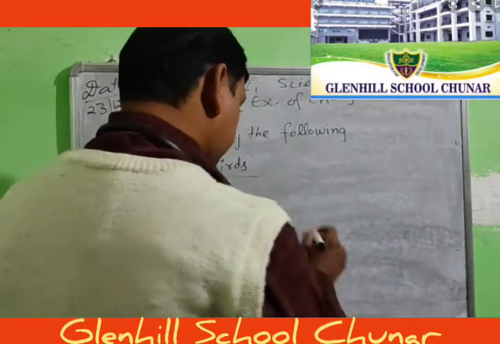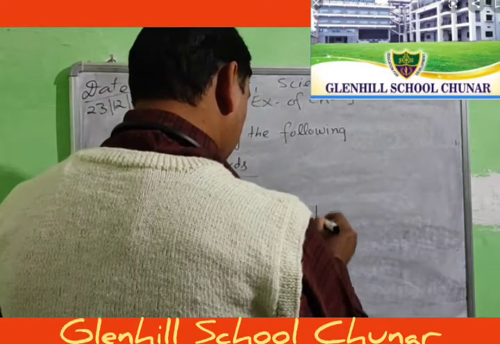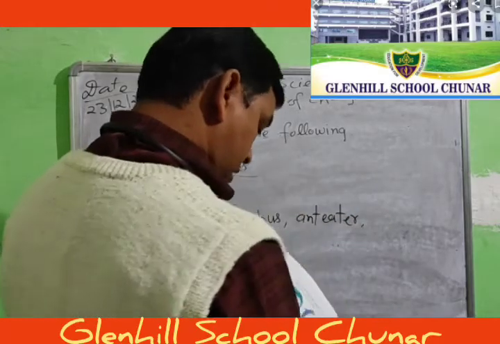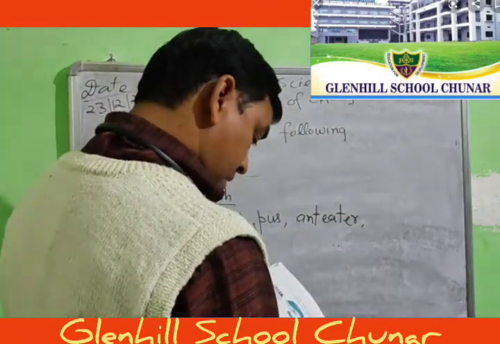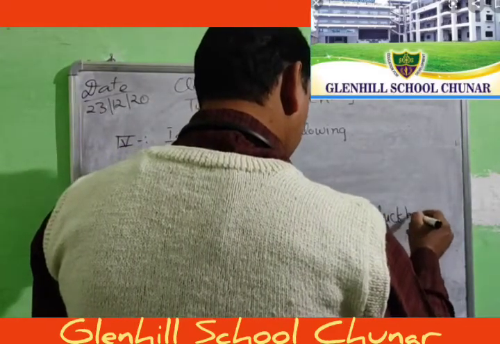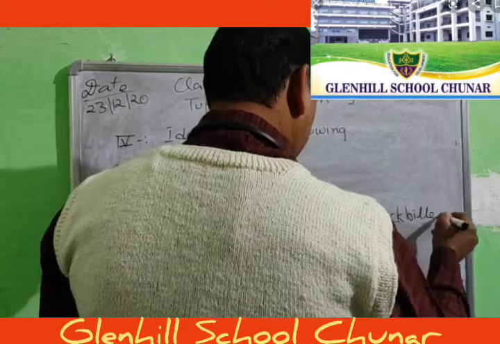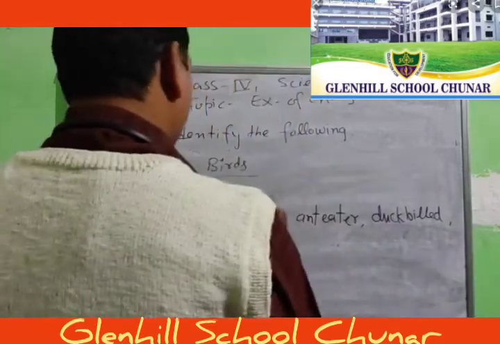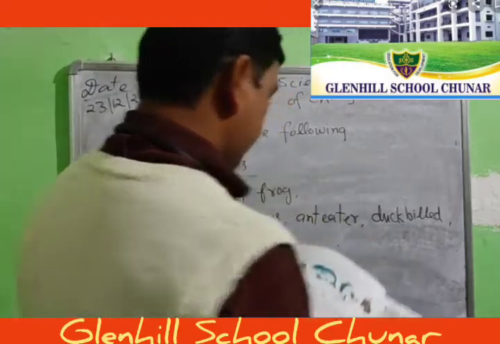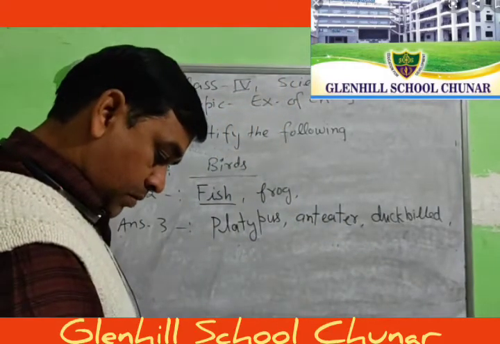Write down spiny anteater, and duck-billed, duck-billed. You can write down in this the frog. Okay, write down frog.